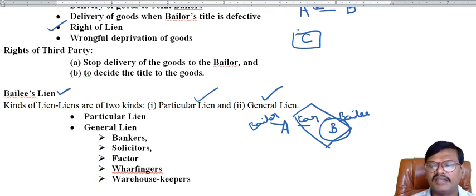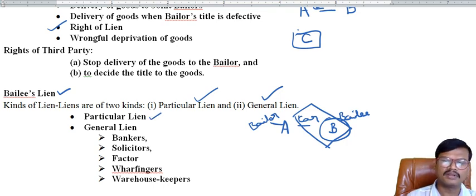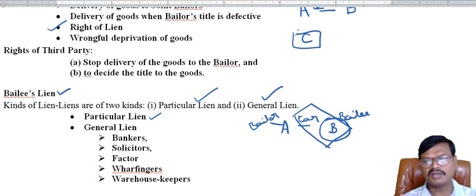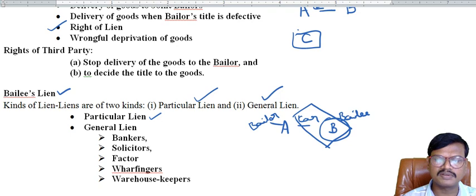Lien means retaining the possession of goods for any lawful charges which were incurred by the bailee, or where the bailee used his skill or knowledge. So that's called lien. Generally the bailee exercises only particular lien, not the general lien. Then what is the general lien? General lien means the same thing. He can retain the goods